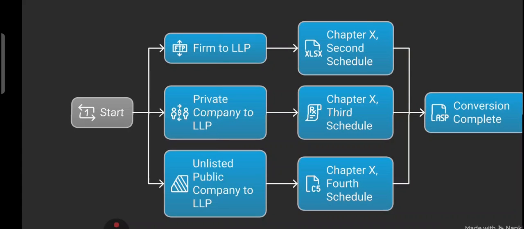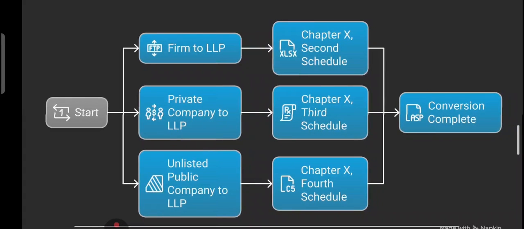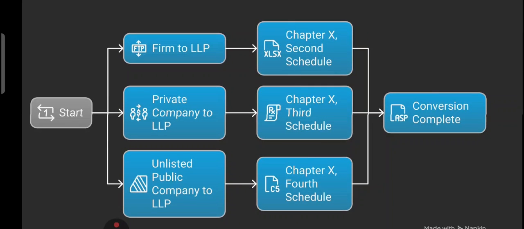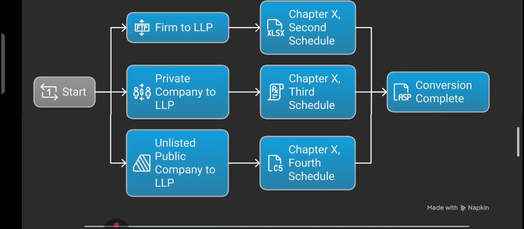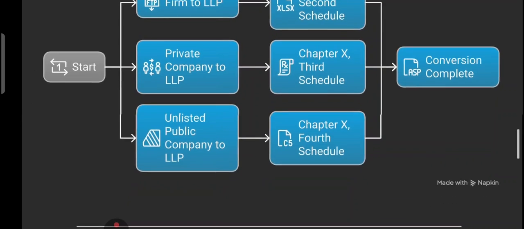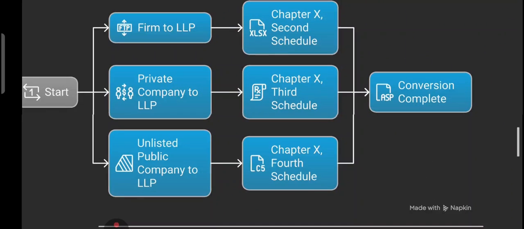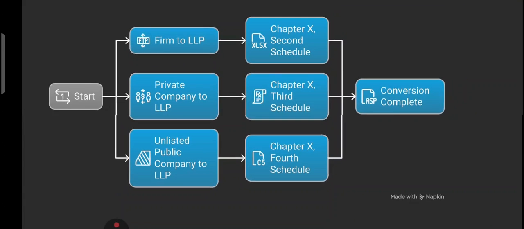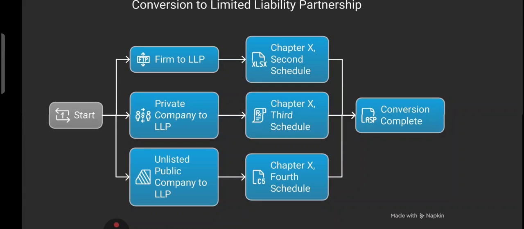So a firm can become LLP, a private company can become LLP, an unlisted public company can become LLP, and there are different chapters and different schedules. Once the correct process and schedule is followed, the conversion is complete. Now you are an LLP with limited liability and flexibility in operation. This conversion brings more protection and professional structure to your business without losing control.